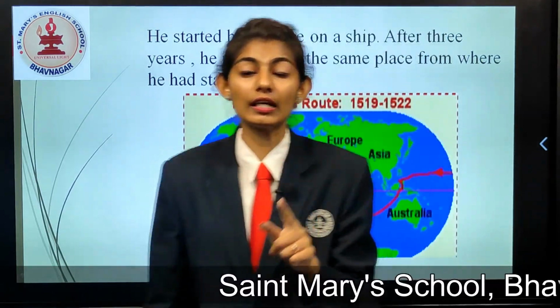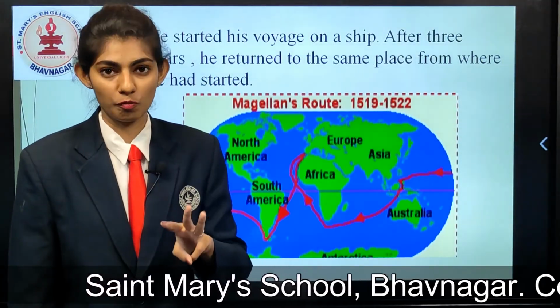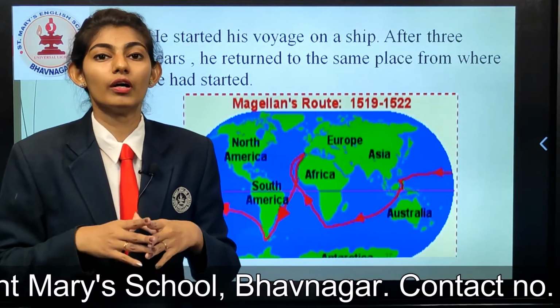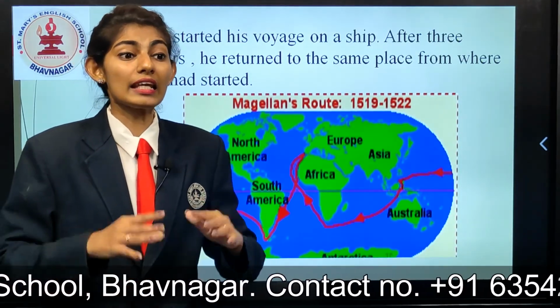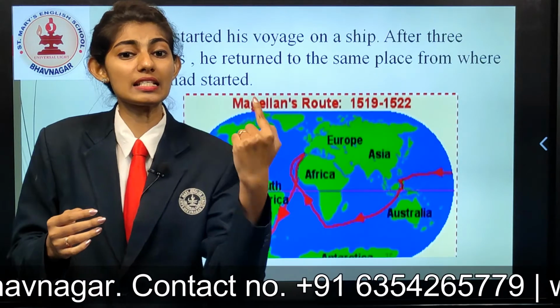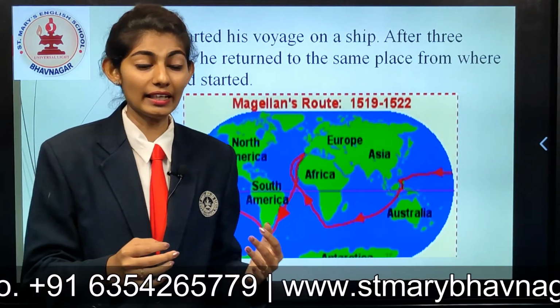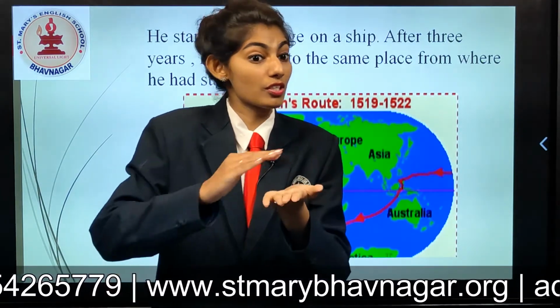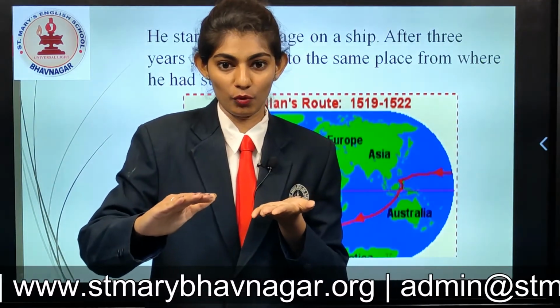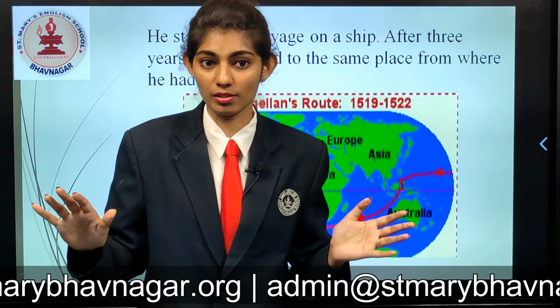Yeah, so he returned after 3 years, which means it was a tough journey for Magellan, and he proved that Earth is round in shape. This journey proved that Earth is round and Earth is not flat, okay, and it has no edges.